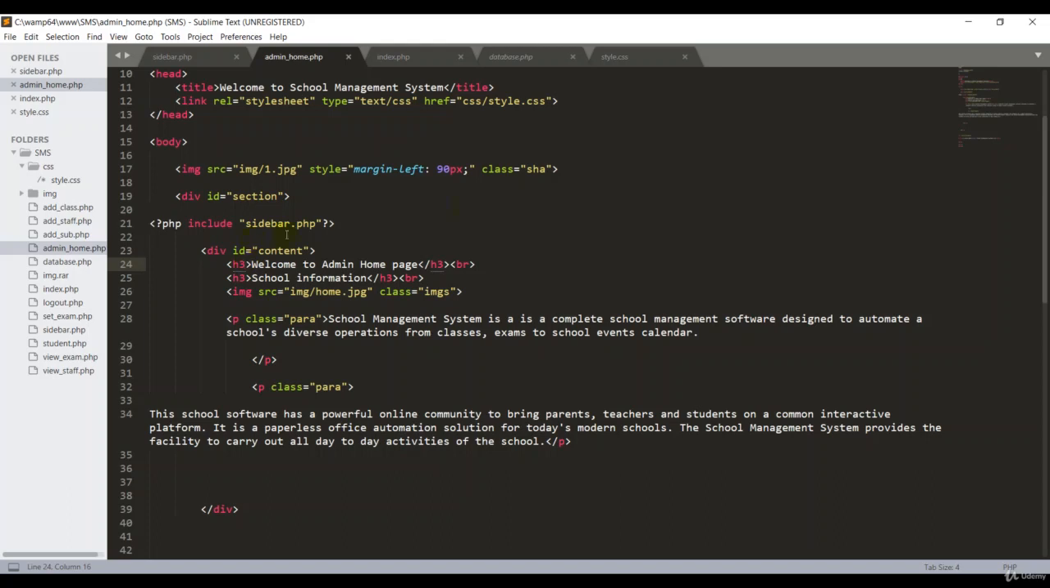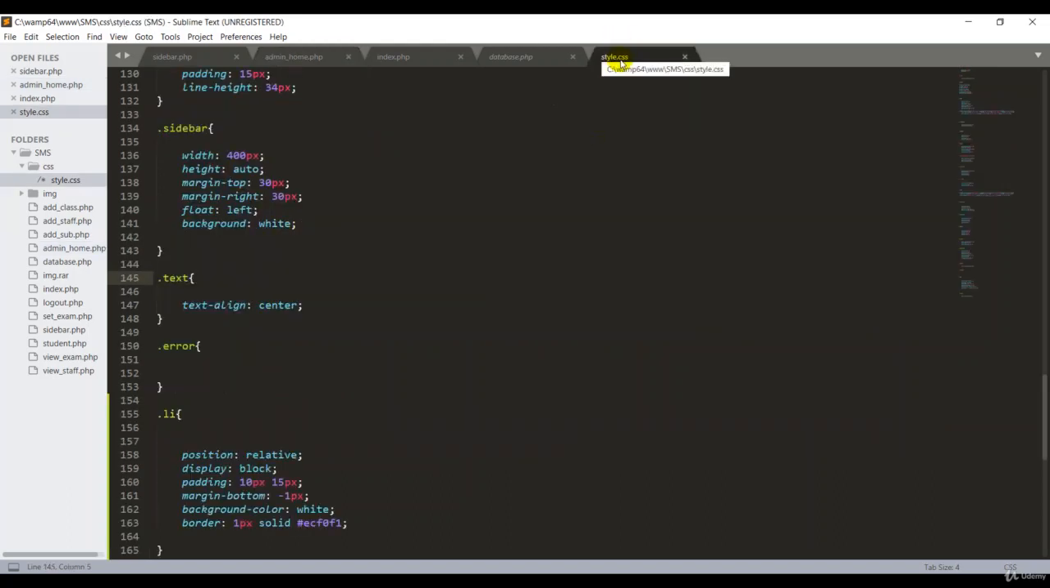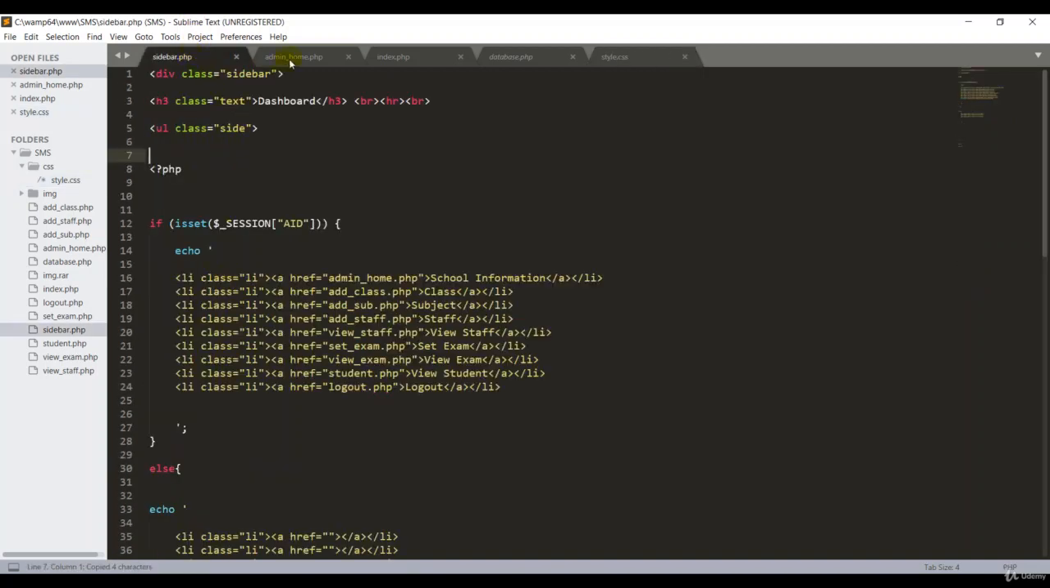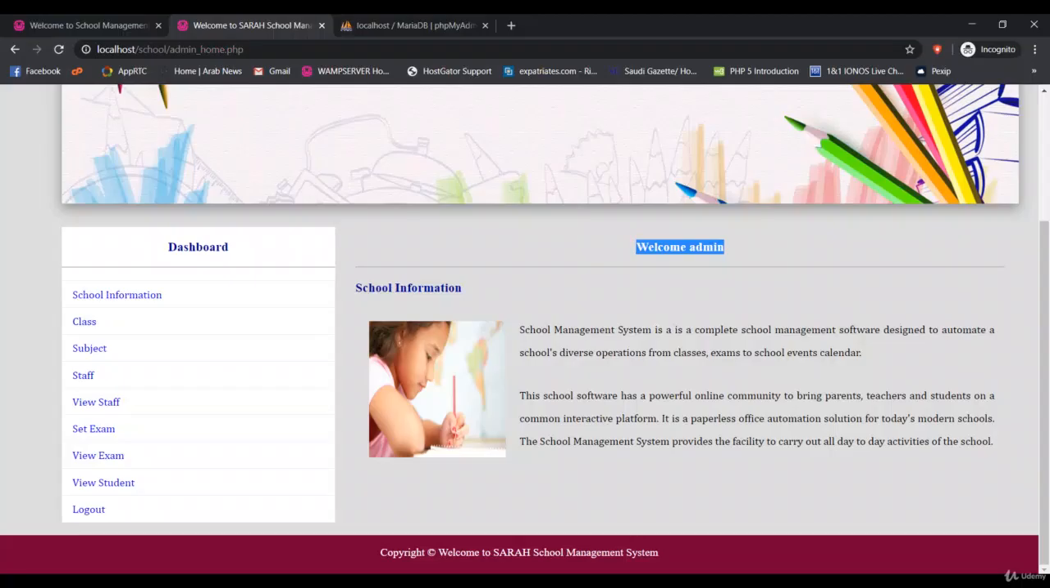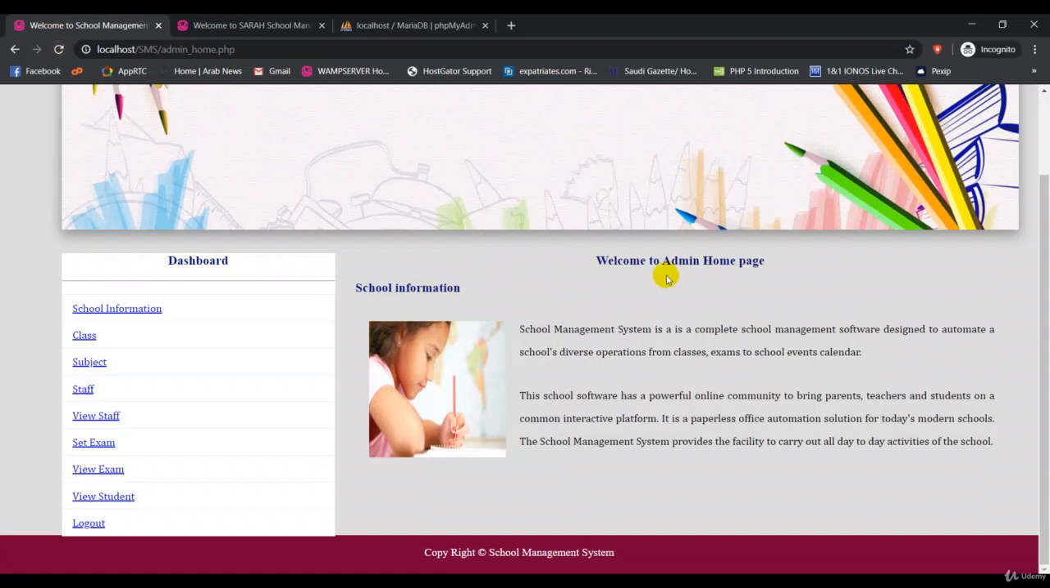So if I go back to my style.css, we have already created one class named text. The style of the class is text-align center. So if you give this class name to the h3 tag, I copy it, or it doesn't matter, then admin home here. I take this space and type class and text. Good. Control S, go back and refresh. So now we've brought our title to the center.